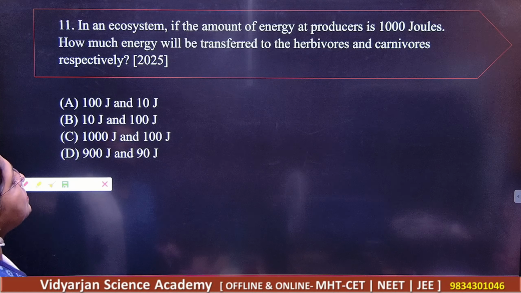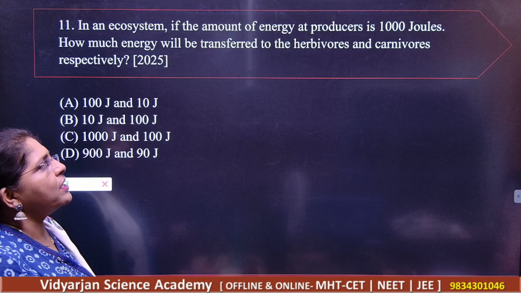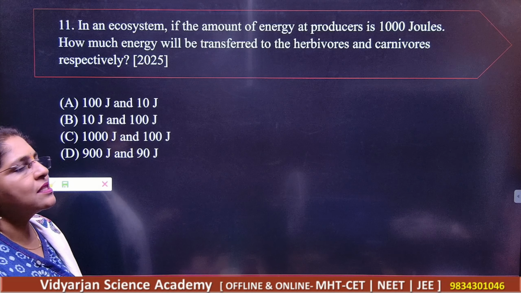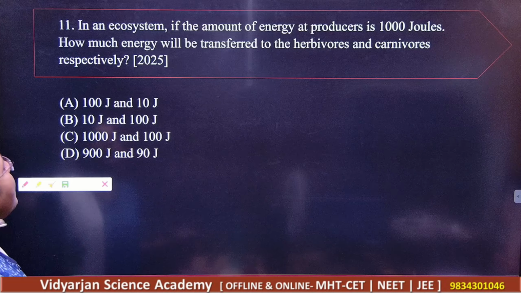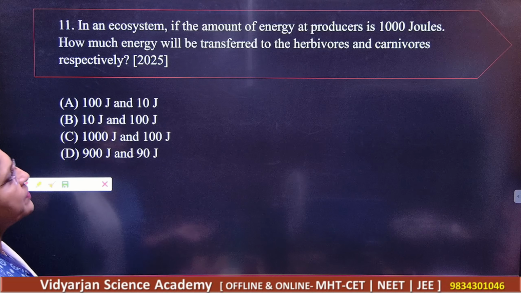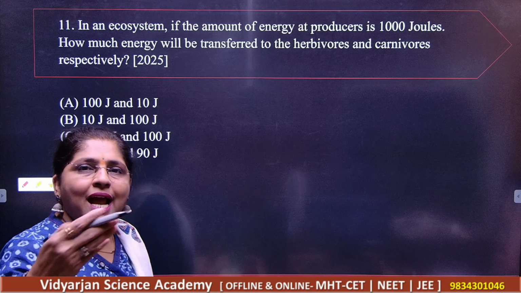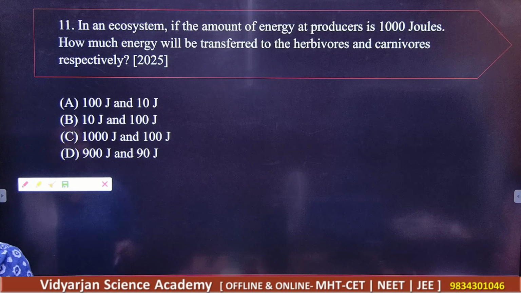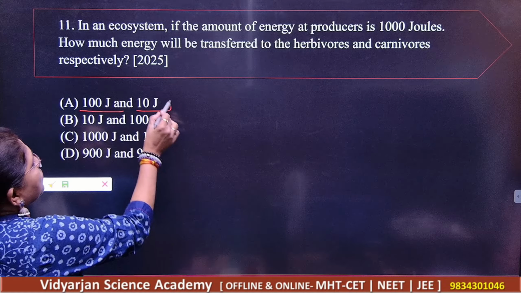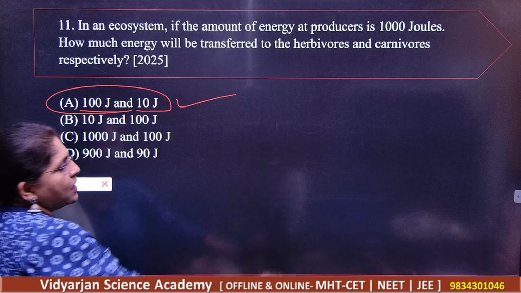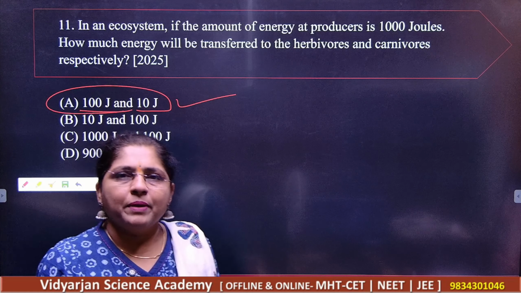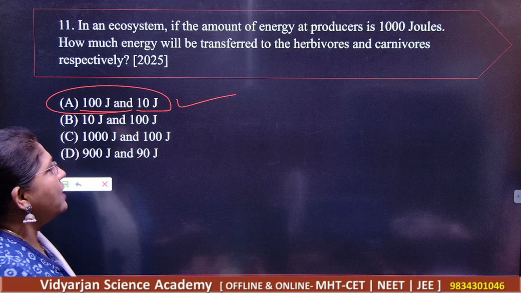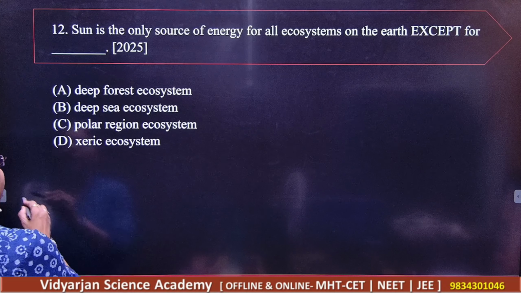Next. In an ecosystem, if the amount of energy in producers is 1000 joules here, how much energy will be transferred to the herbivores and carnivores respectively? So your correct answer here is 100 joule and 10 joule. Please refer to the pyramid in your textbook. So A is the correct answer.